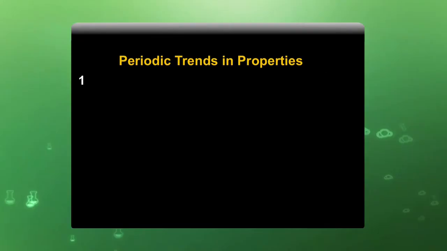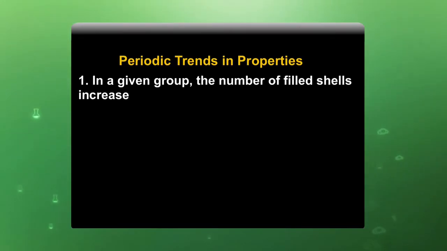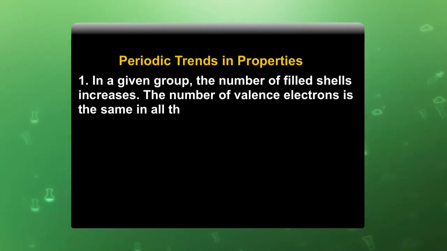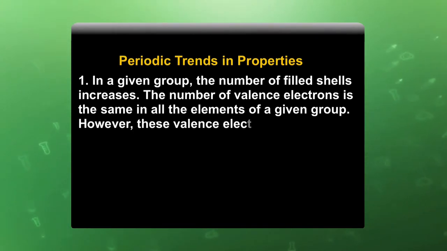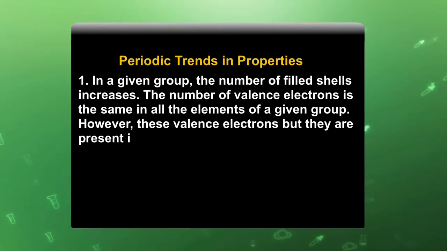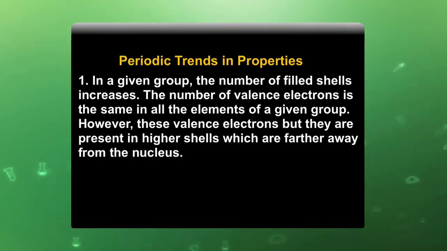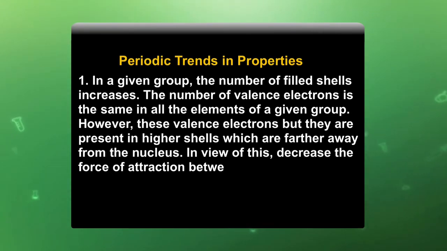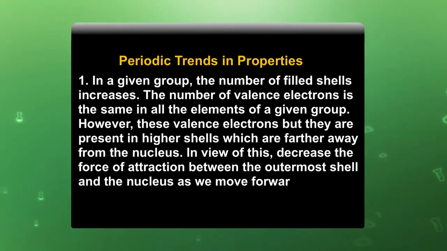In a given group, the number of filled shells increases, while the number of valence electrons is the same in all the elements of a given group. However, these valence electrons are present in the higher shells, which are farther away from the nucleus. In view of this, the force of attraction between the outermost shell and the nucleus decreases as we move down a group.